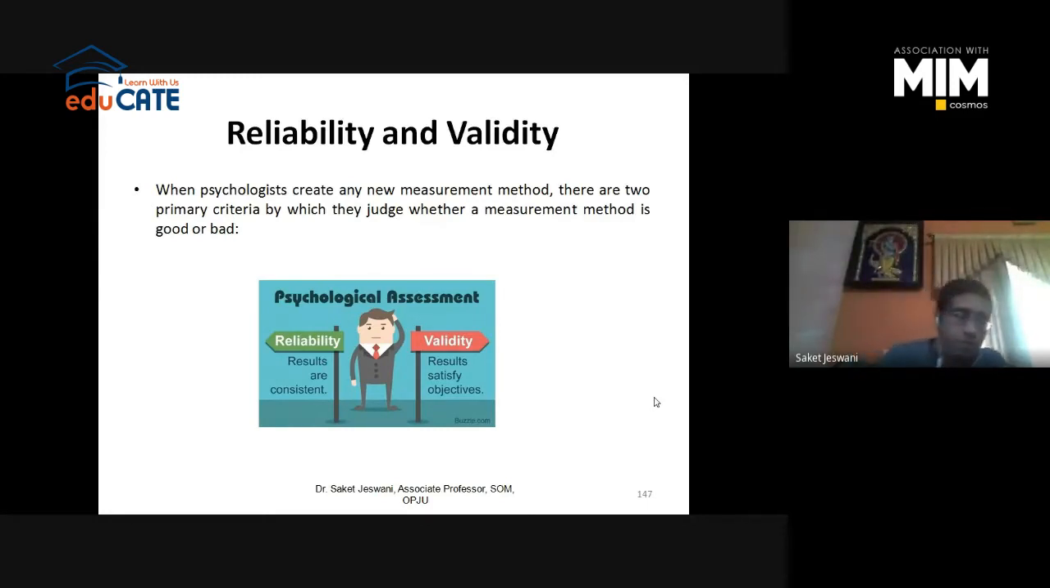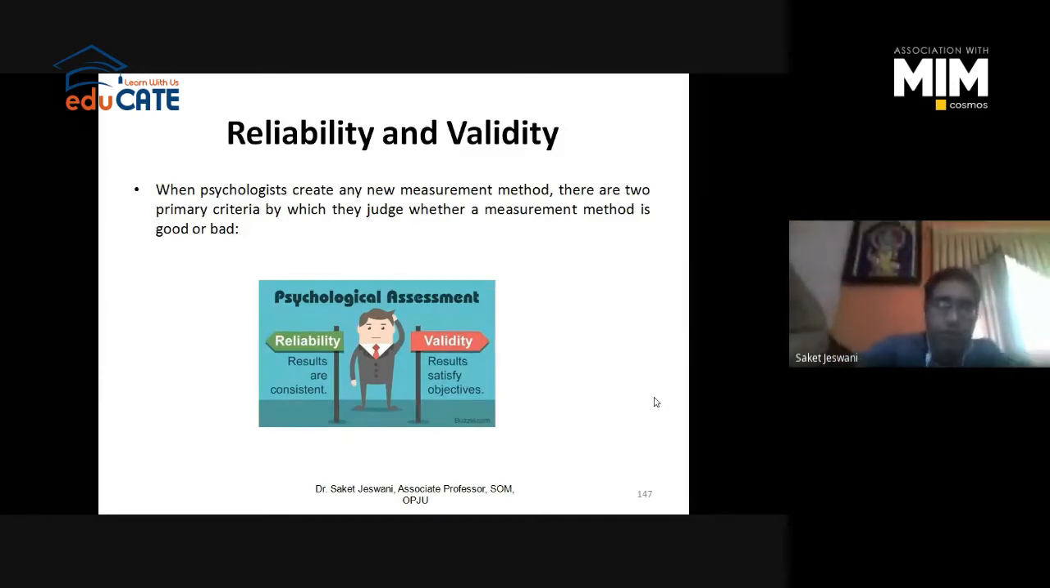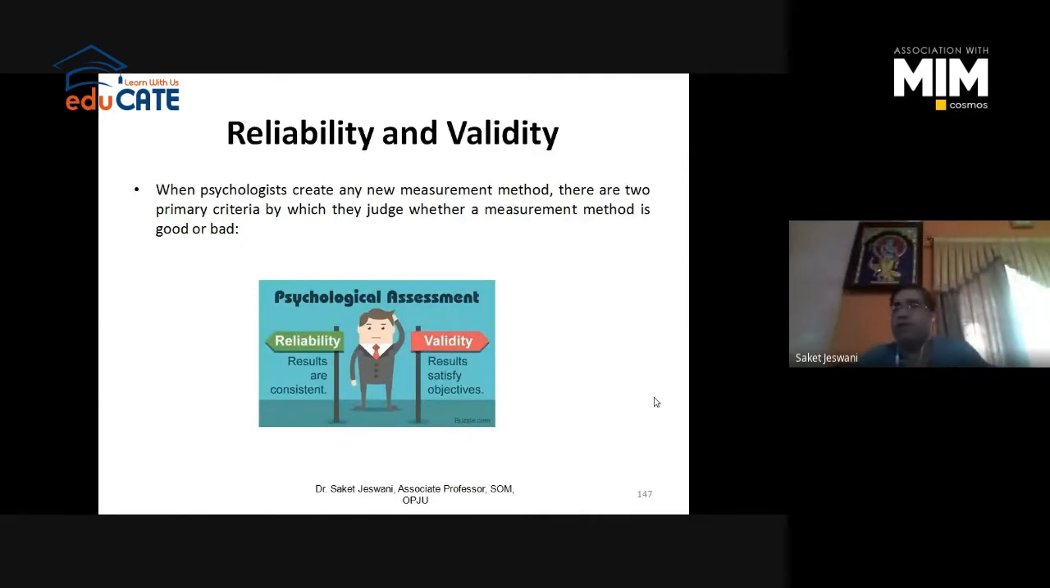Suppose you are checking the emotional intelligence of an individual, but you have asked questions for intelligence only, IQ. Then your instrument for measuring emotional intelligence is not valid enough. It will not be able to fulfill the objectives of this study. That is, it will not measure the emotional intelligence. It will measure the intelligence quotient of the individual, not the emotional intelligence.